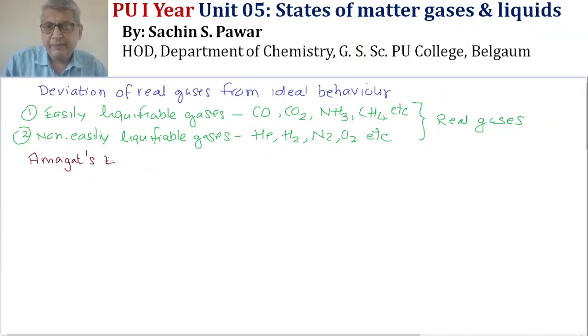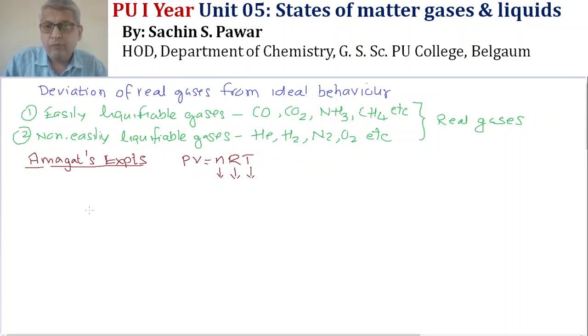What Amagat did was he wanted to see the application of laws. Now, when I say the law, we know the law PV is equal to nRT. All the laws give me the equation PV is equal to nRT, where n is constant for a given number of moles, R is a gas constant, and at a given temperature T is constant.